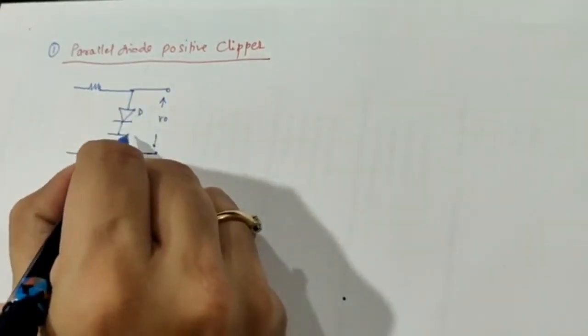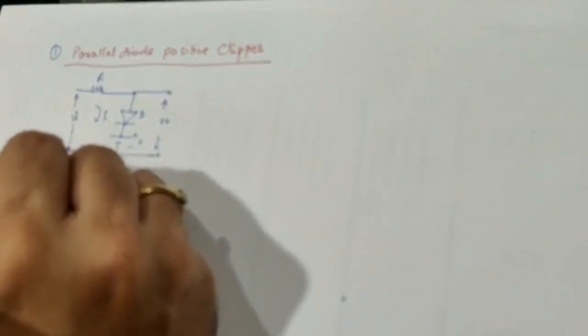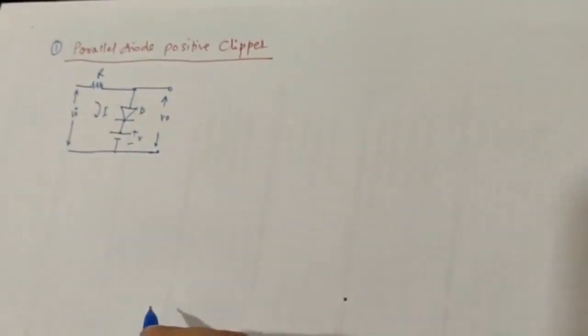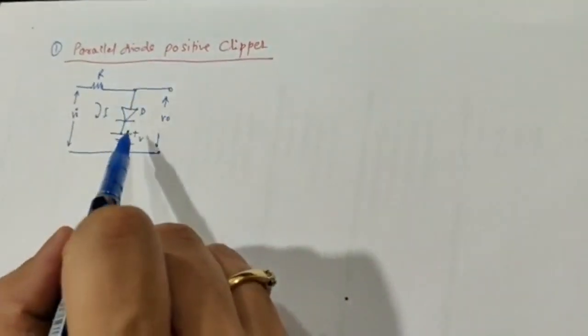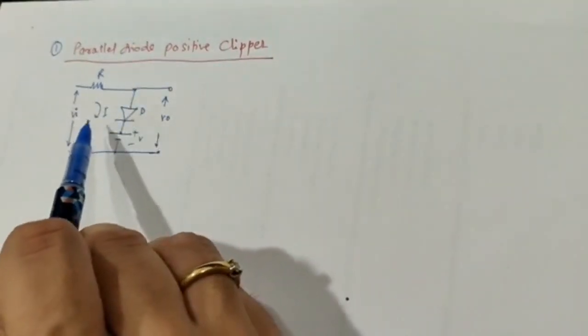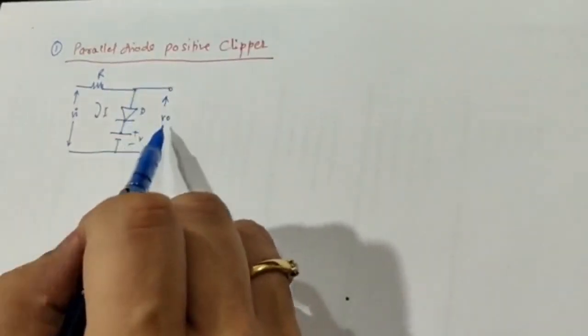This is your diode with plus minus VR, the current flowing through it is I, and this is Vi, the input voltage. So this is the circuit which will be called a parallel diode positive clipper. Why? Because this diode is now in parallel to the input as well as to the output. That's why it is called a parallel diode clipper.